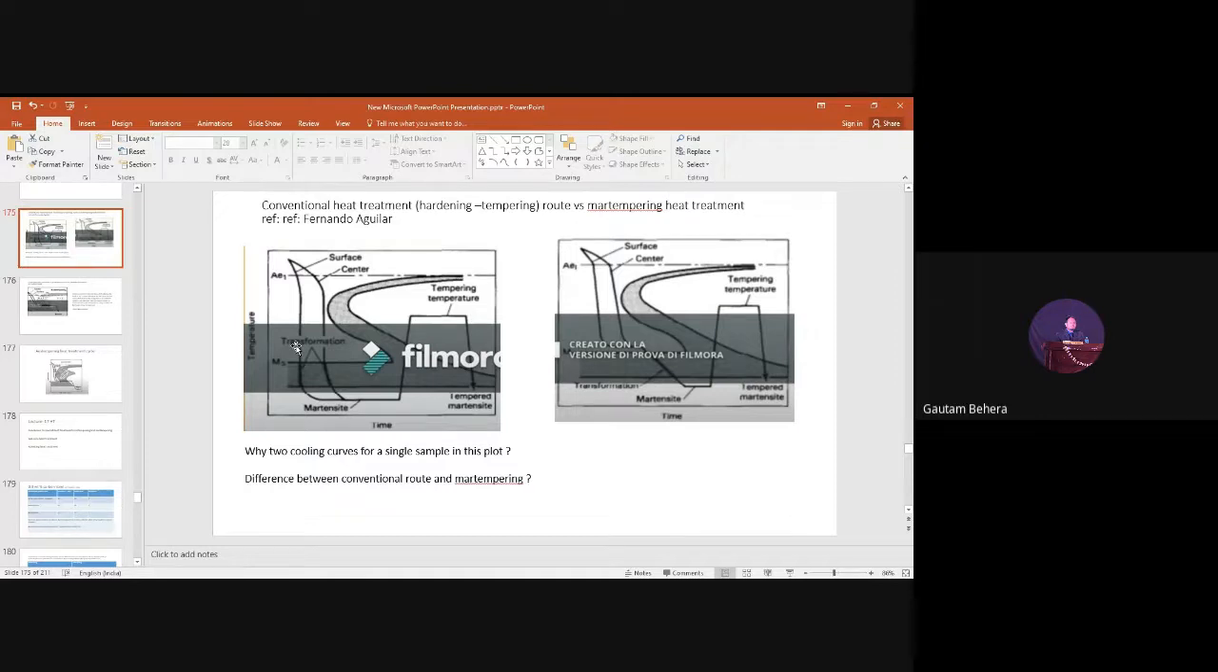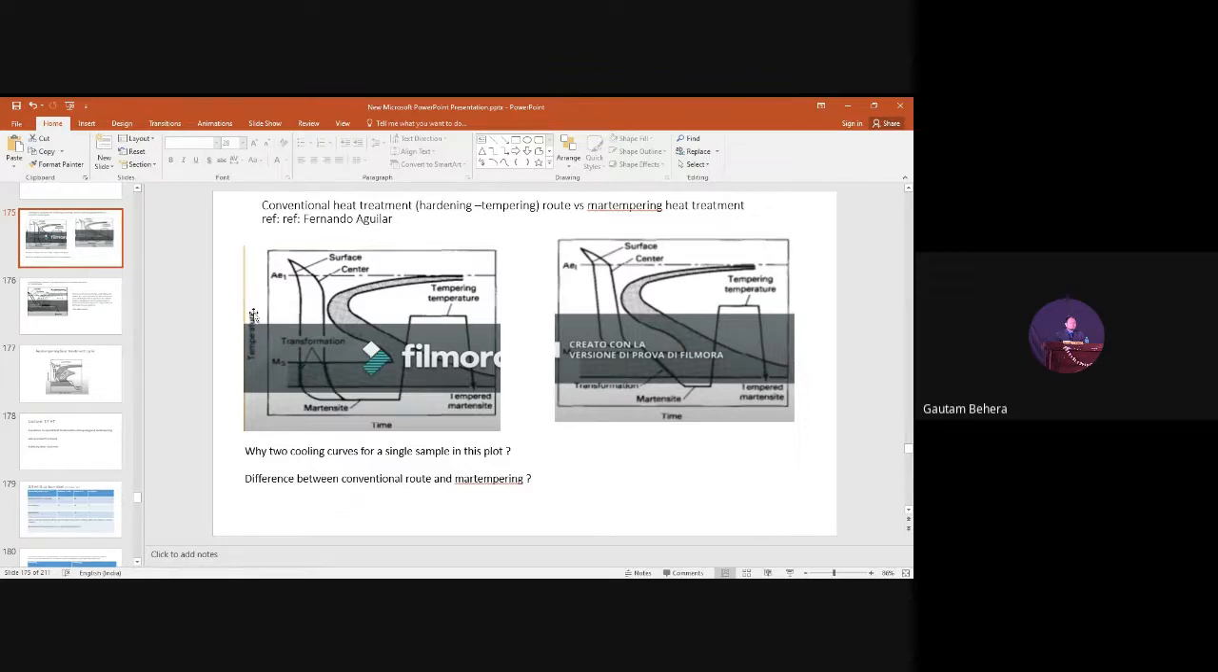So the thing is the growth rate, right? Growth rate is directly proportional to the diffusion rate. If the diffusion rate is high, growth rate will be high, right? And growth rate will depend upon diffusion rate. Diffusion rate will depend upon the temperature. If the temperature is high, diffusion will be more. If diffusion is more, growth rate will be more, right?